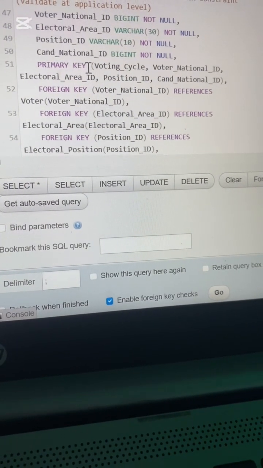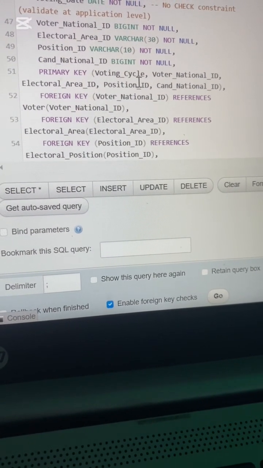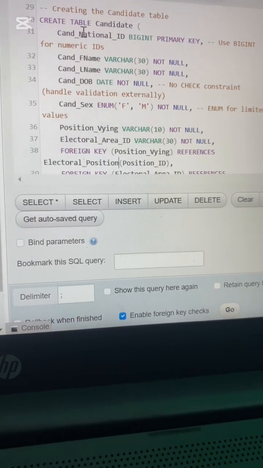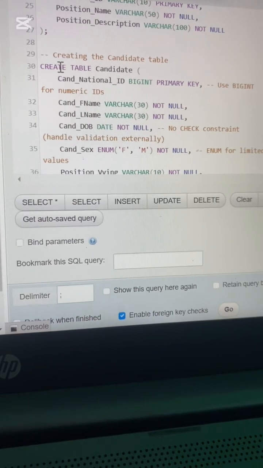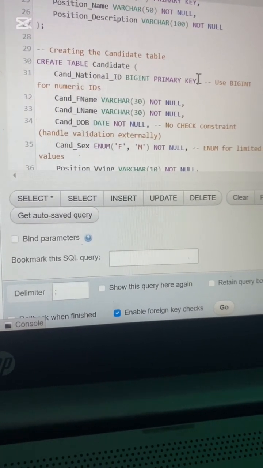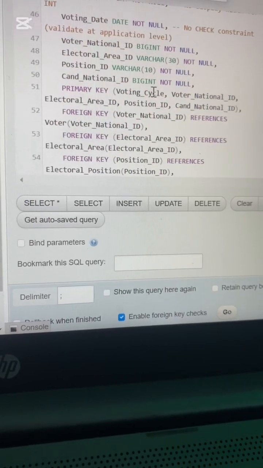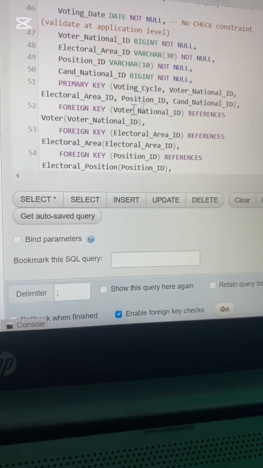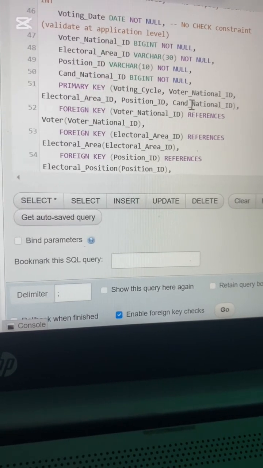And then the primary key. So here we have the primary key. You see, initially the primary key, like for example in this table, was only the candidate national ID column. But then in this voting detail table, we have multiple columns as a primary key.